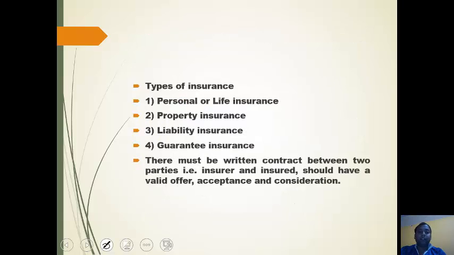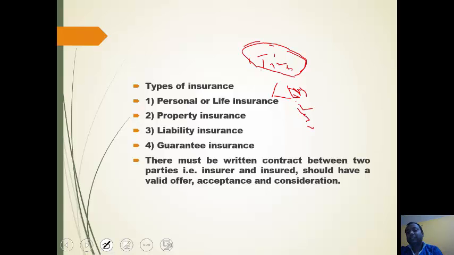Now, types of insurance. There are 4 types of insurance. First type is personal or life insurance, and this is further divided into 2 parts. First is the term plan, in which the money will be given only when you die, to your relatives or to your nominee. And the second is the endowment plan. In this plan, if you die, the money will be given to your nominee, and if you survive, you will be given your installments back with some premium or some bonus.